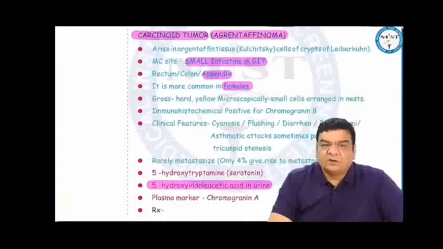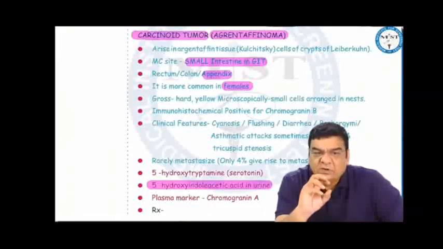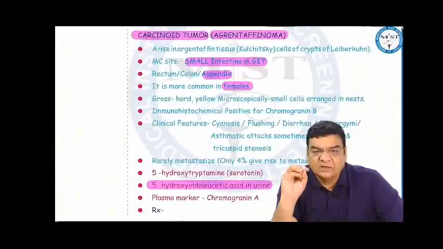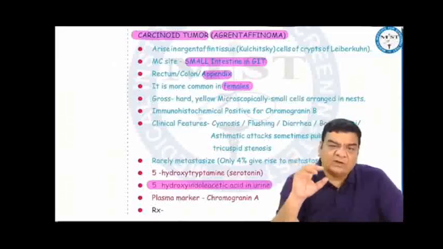Carcinoid tumor or argentaffinoma. This arises from the argentaffin tissue, the Kulchitsky cells in the crypts of Lieberkühn. Most common site is the small intestine in GIT. They can arise from the rectum, colon or the appendix. More commonly seen in females. Grossly, they are hard yellow. Microscopically, there are small cells which are arranged in nests. Immunohistochemically positive for chromogranin B.